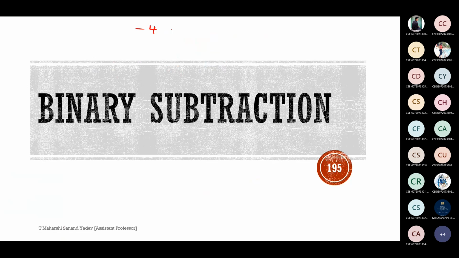Tell me the 2's complement of minus 4. You can use either the shortcut method or else first write the positive number followed by 1's complement and then add one to it. Generally, you know, 2's complement is 1's complement plus 1. And what is the shortcut way of solving this?